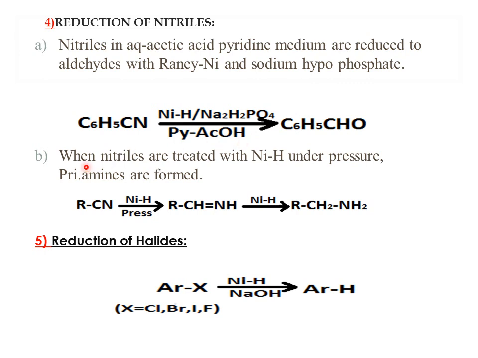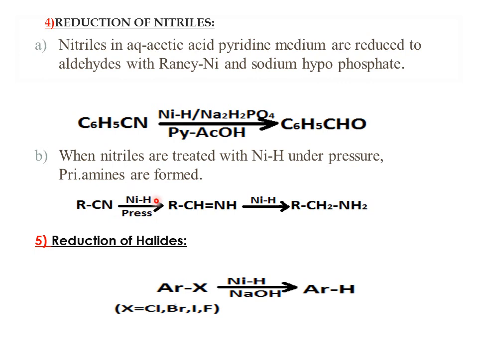Coming to the next point, if you treat the nitriles with Raney nickel under pressure, first there is a formation of the primary amines. What happens here is RC triple bond N is there, right?